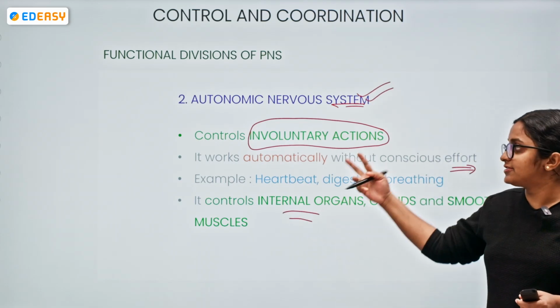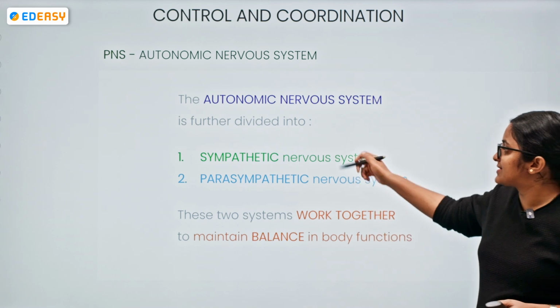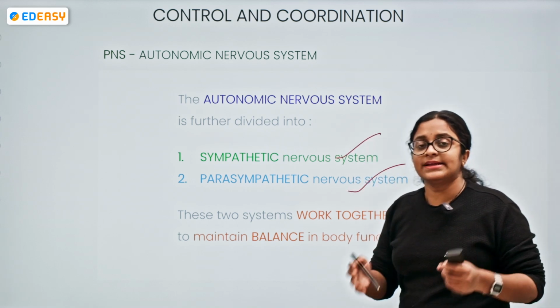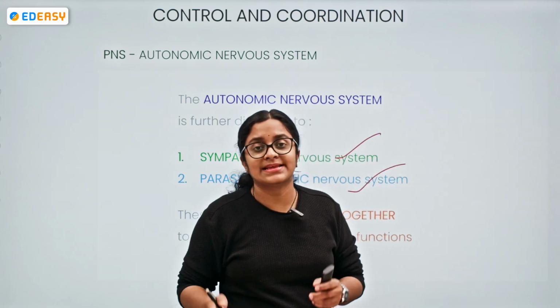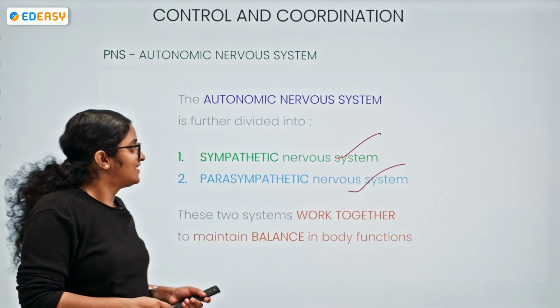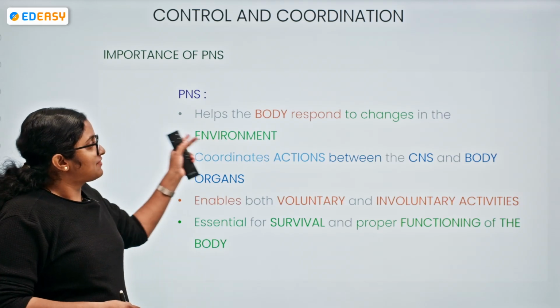Okay, so it is of two categories again, the sympathetic and parasympathetic. They work together so that there is a maintenance of balance within our body. Okay, got it everyone?